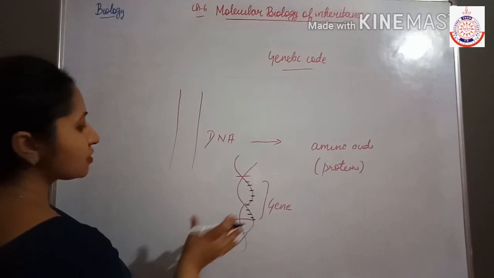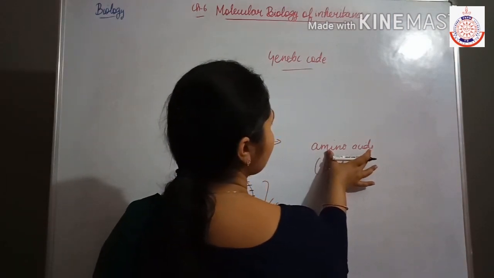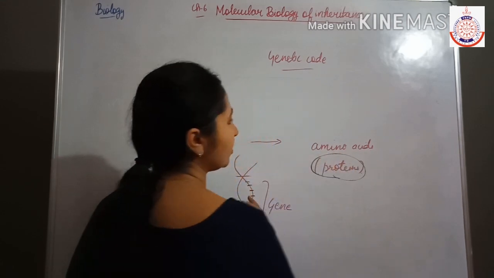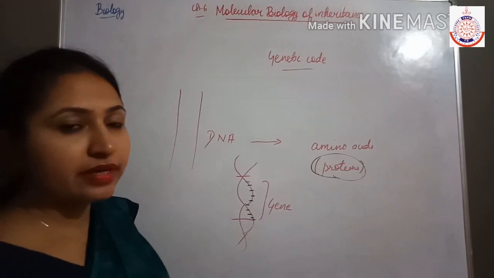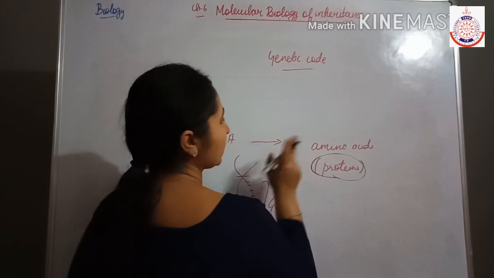So how are the proteins formed? First of all, the amino acids are formed, and when these amino acids are linked, protein formation takes place. It means that the genetic information is responsible for the formation of the amino acids.